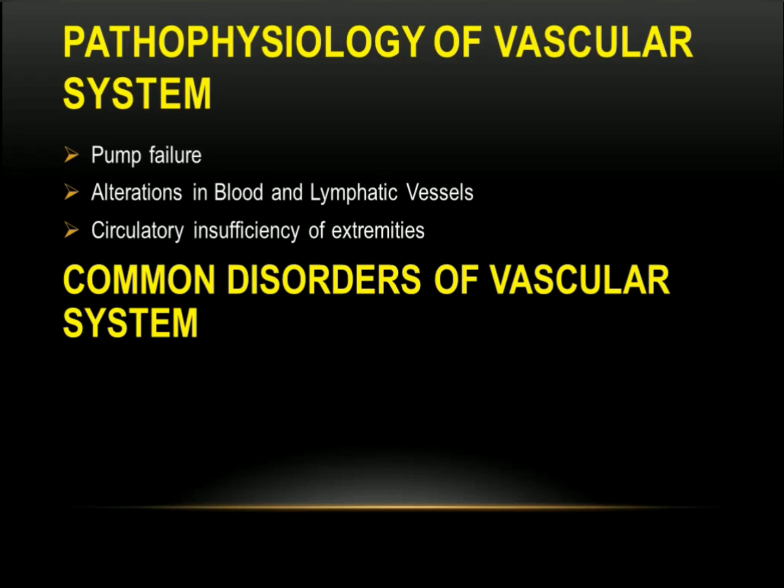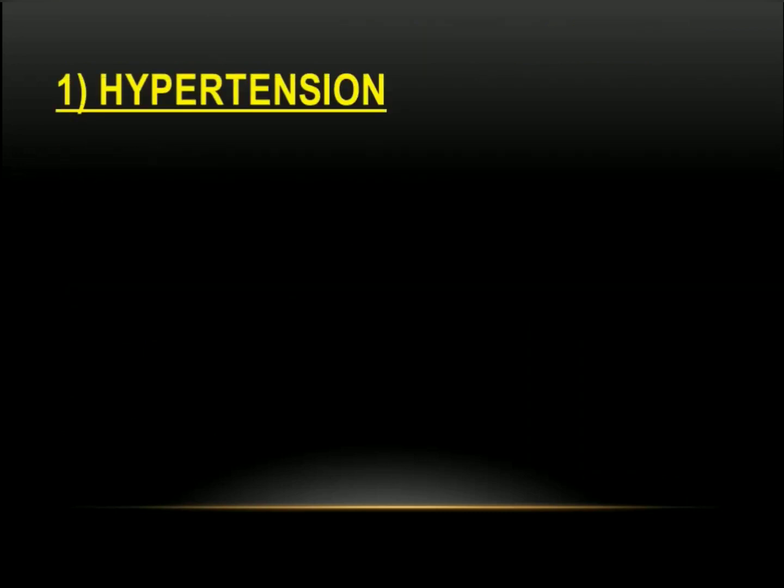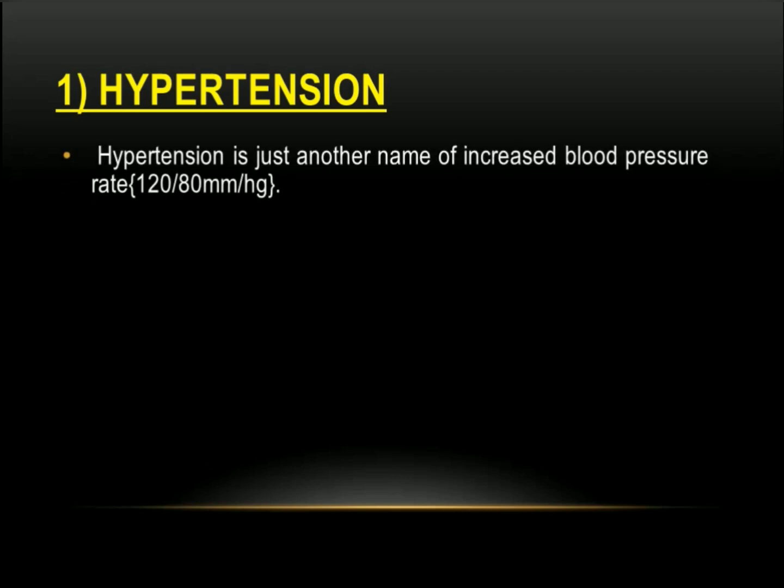Common disorders of the vascular system are hypertension, aneurysms, arteriosclerosis. Now in this video we will be seeing about hypertension. So what do you mean by hypertension? Hypertension is just another name for increased blood pressure, where normal is 120/80 mm of Hg. So in short we can say hypertension is high blood pressure. If the systolic and diastolic rates have increased above 120/80 mm, then it leads to hypertension.